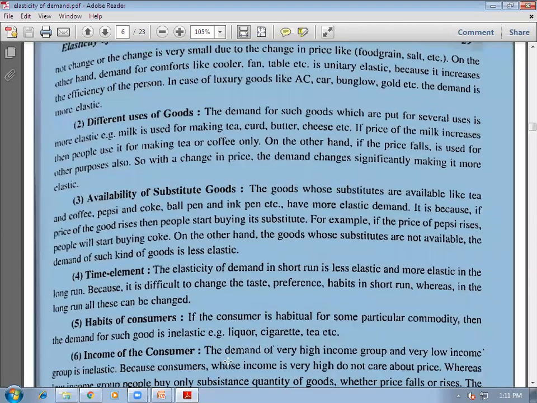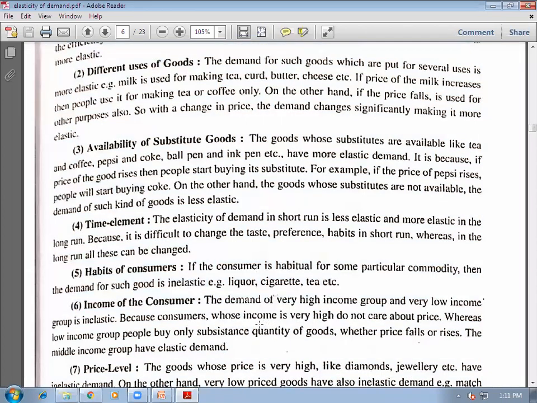Then income of consumer. If income of consumer is very high or very low, that is in extreme cases, then demand will be inelastic. Because if the income of consumer is very high, then it will not affect the demand of commodities even though their prices will increase. But if income is very low, demand will also be inelastic because consumer is already consuming necessities and demand for necessities will not change even though prices will increase. In both the cases, when income is very high or low, then demand for a given product remains inelastic.